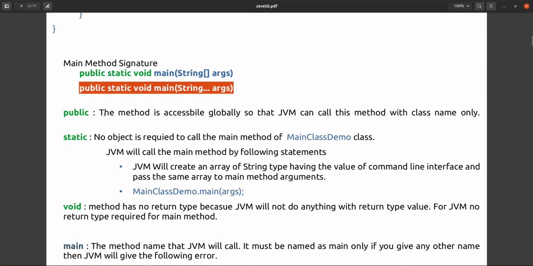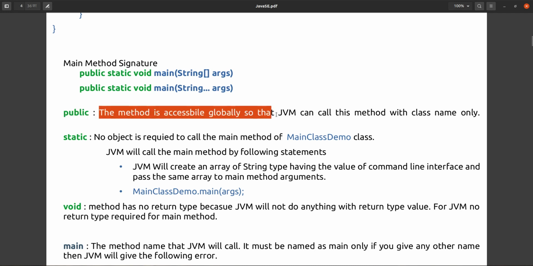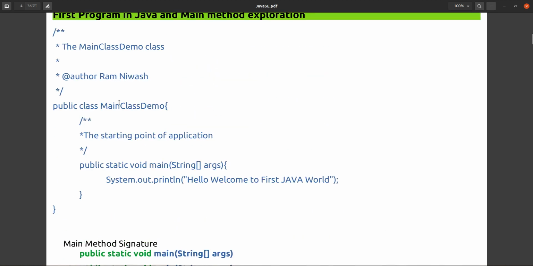The next thing, what is the meaning of public? The method is accessible globally, so that the JVM can call this method with the class name only. Only if this method is public can you call it from outside this class. Who is calling from outside? The JVM is calling, because you are supplying this MainClassDemo file, and in that file the JVM calls the main method only.